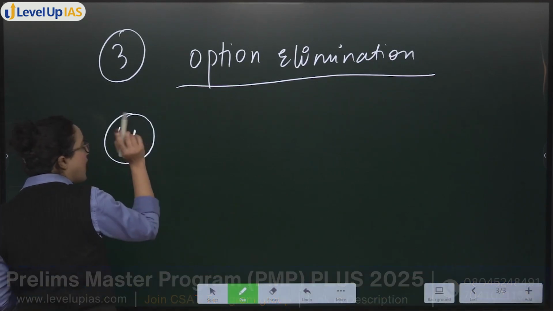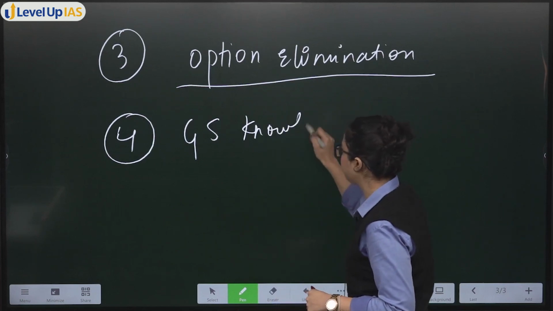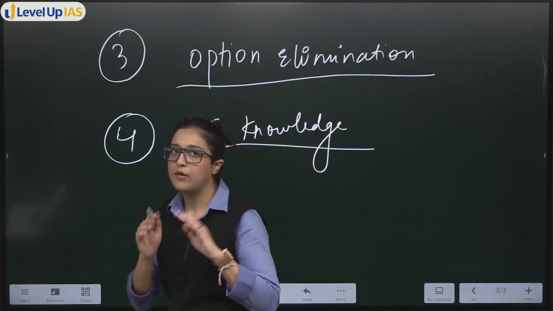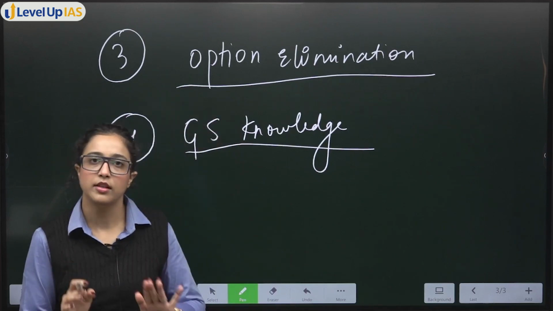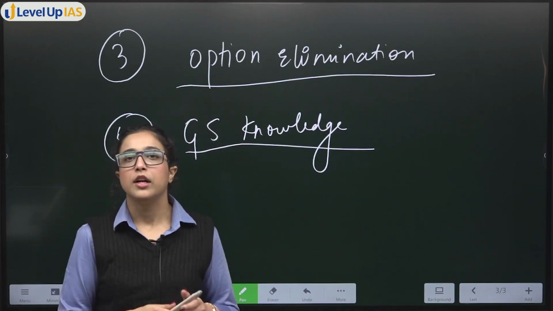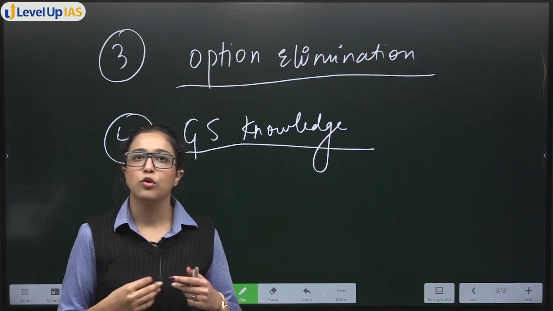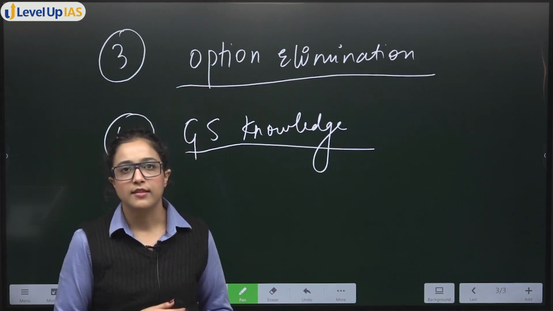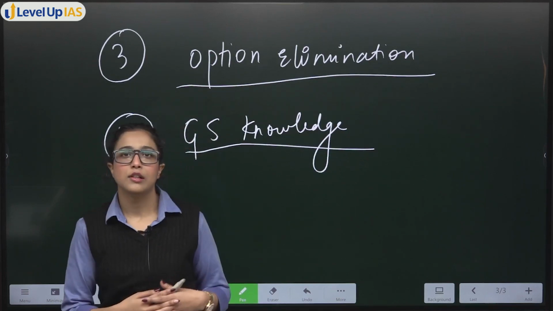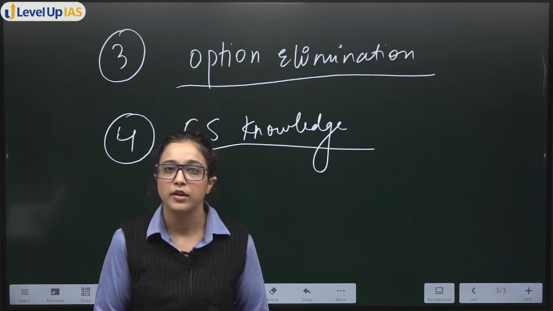Next, in the last passage, as you saw, GS knowledge. Never forget that what you read somewhere, what you are reading for GS, doesn't mean that you will not apply it anywhere. Keep an open mind while attempting your paper, whether it is CSAT or GS. Use knowledge of one subject in the other one. So this was all the things that we could interpret from our CSAT 2023 paper.